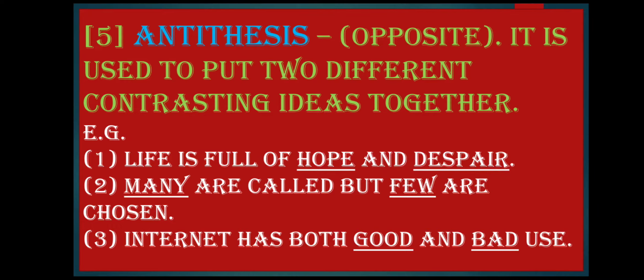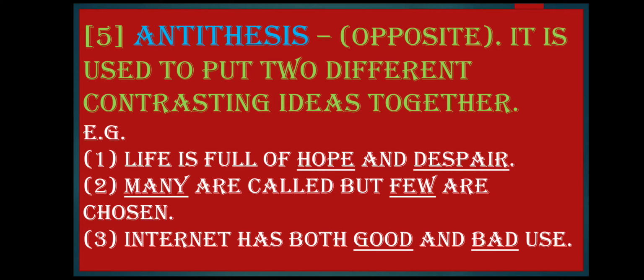Antithesis. Now the meaning of antithesis is opposite. Now don't get mixed up with oxymoron. In oxymoron, the opposites are given together. But in antithesis, the opposites are not given together. Remember this thing: in oxymoron, the opposites are given side by side, but in antithesis, the opposites are not given together.